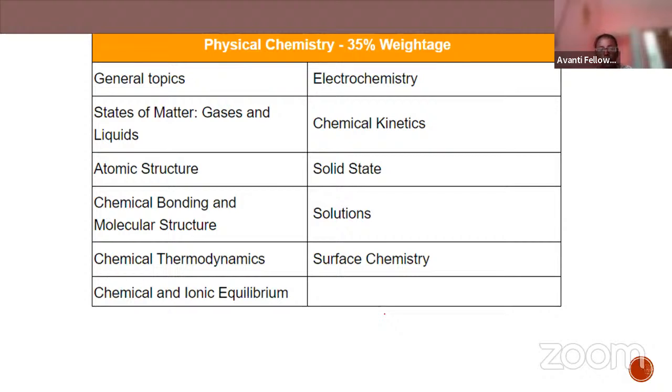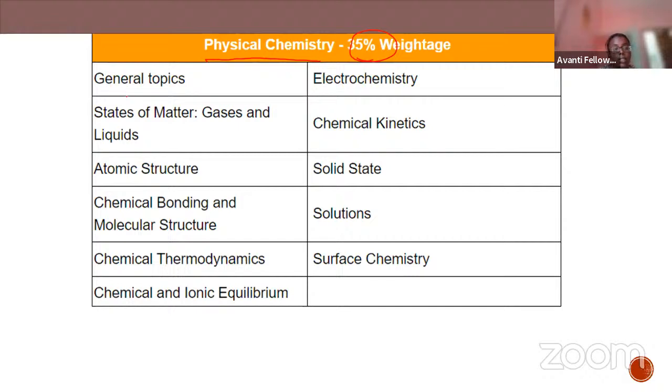Now, moving with the part-wise weightage: the physical chemistry part has 35 percent weightage in the whole question paper. I have also brought the 2023 paper analysis. First we'll discuss the syllabus part and the important topics you have to concentrate on, and then we'll move on. Everyone clear? Yes.